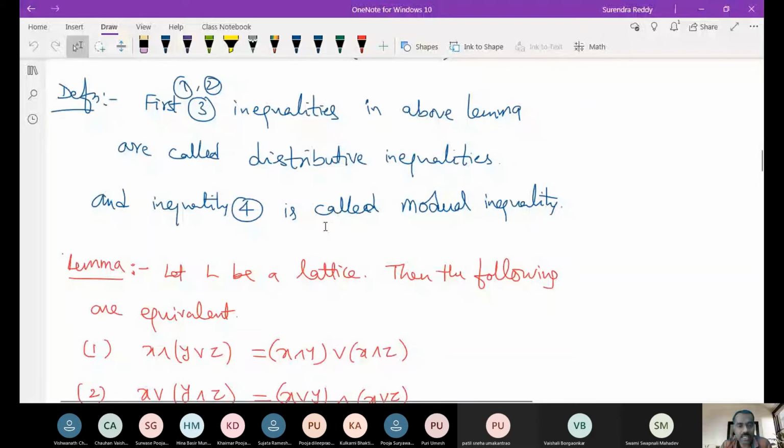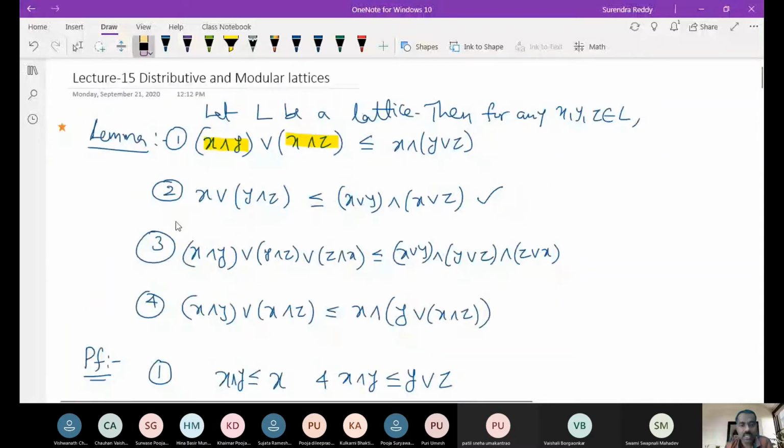But in our case, this is not equal, so what you get is a strict inequality. It is already true that it is less than or equal, but once it is not equal, it is strictly less. Are you following?